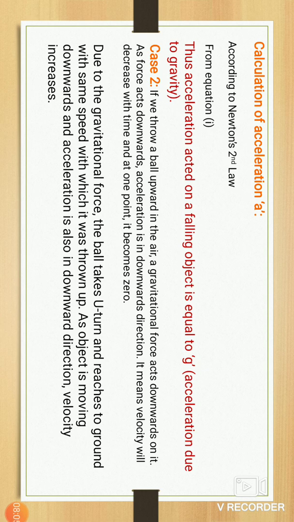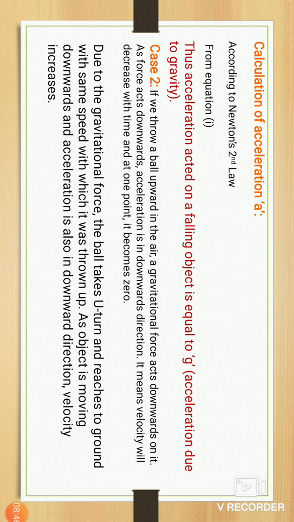In the second case, this happens most of the time on the ground, we throw a ball. If we throw a ball upward in the air, a gravitational force acts downward on it. As the force acts downward, acceleration is in the downward direction, which means velocity will decrease with time, and at one point it becomes zero.